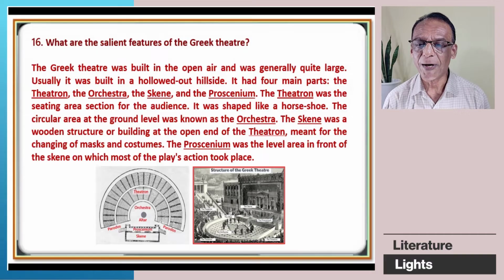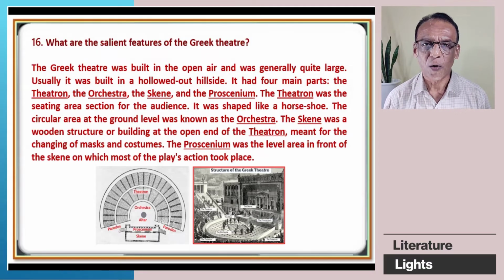The circular area at the ground level was known as the orchestra. The scene was a wooden structure or building at the open end of theatron, which was meant for changing of masks and costumes, well, a dressing area. And the proscenium was the level area in front of the scene on which most of the play's actions took place. Well, it was like a stage.